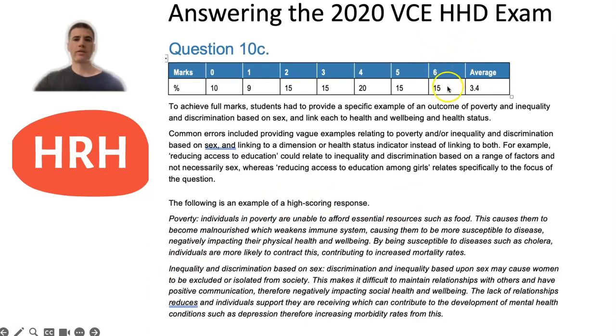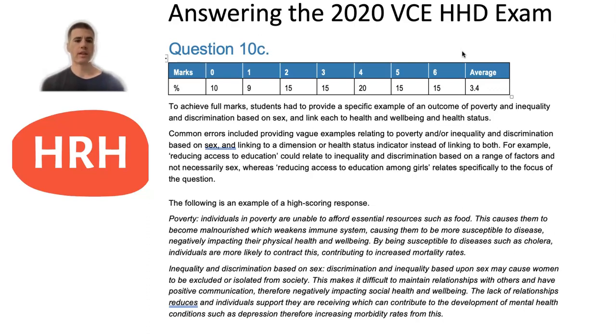Now you can see here 15% of the state was able to obtain full marks, and they mentioned in the examiner's report that common errors included providing vague examples relating to poverty or inequality and discrimination based on sex, and linking to a dimension or health status indicator instead of linking to both. So that's similar to what I was just mentioning then.